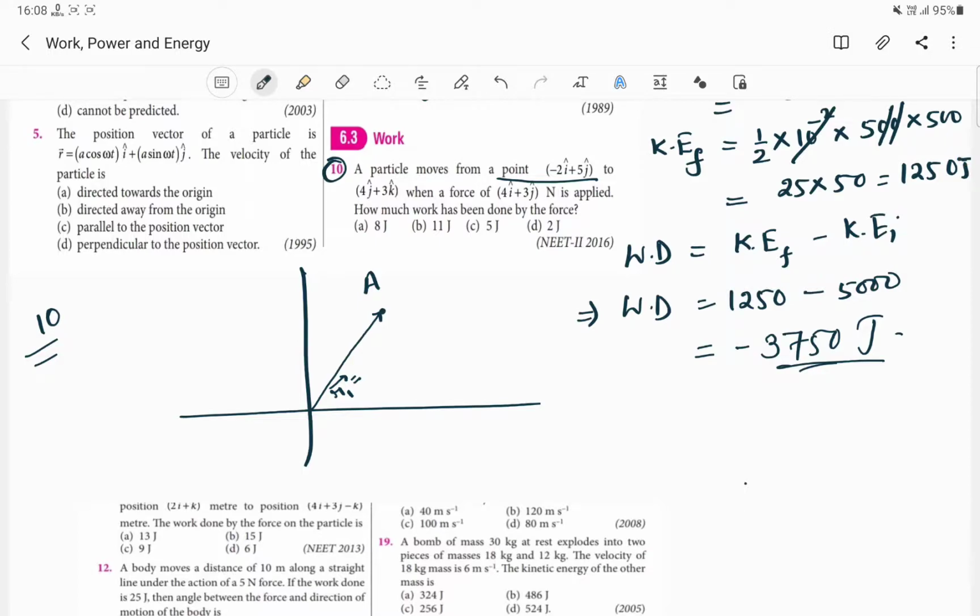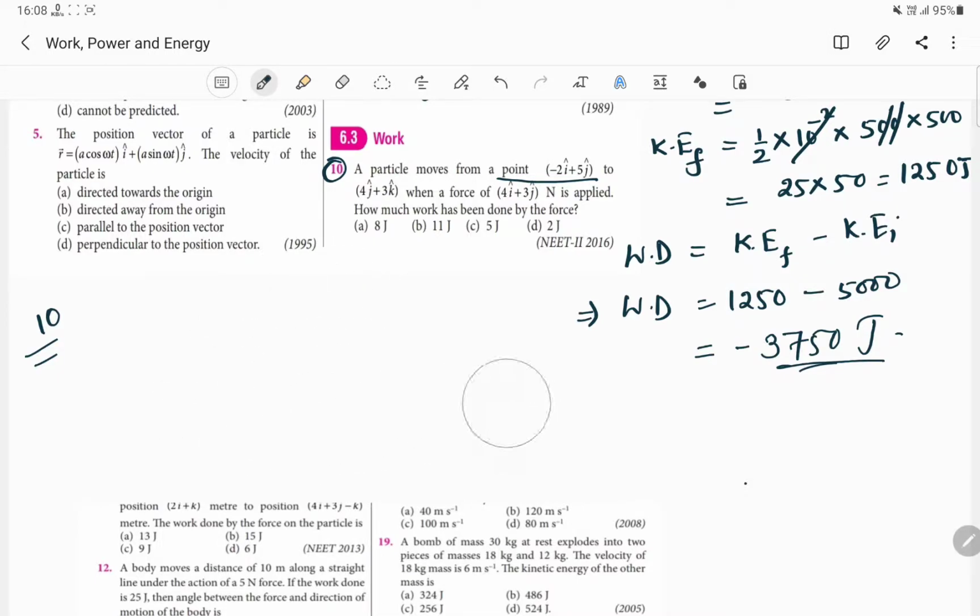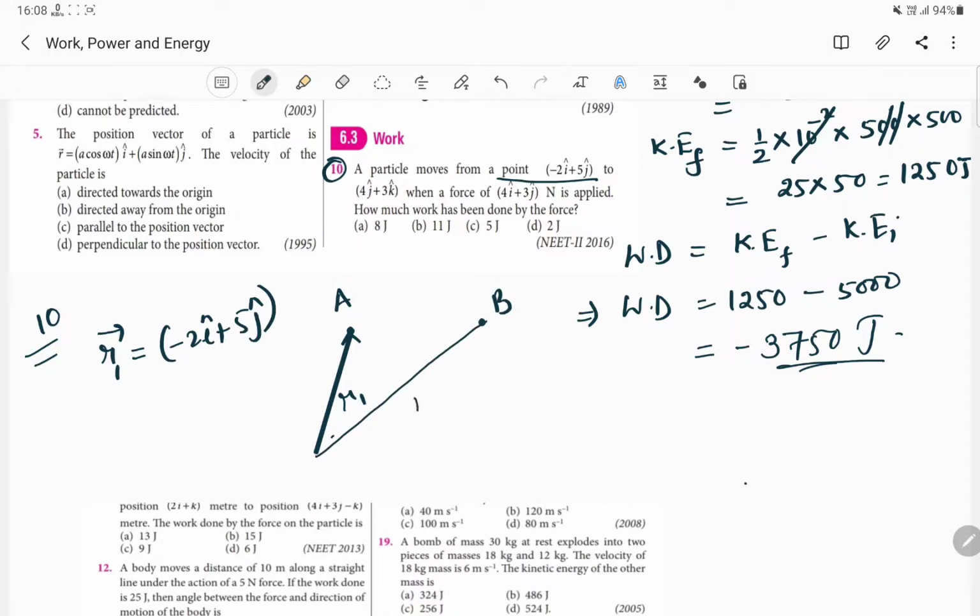We just randomly take it. Or if you get confusion over here, you just take the position of this point A to be how much from the origin. Let us suppose r1 vector will be equal to minus 2 i cap plus 5 j cap, and this position has r1 from origin. And what about the new position? The new position B, let us suppose this is B, and it has position vector r2.